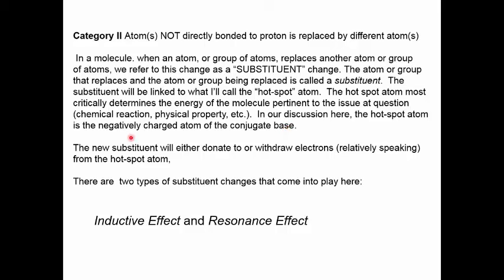Now, the new substituent will either donate electrons to the hotspot atom or withdraw electrons away from the hotspot atom. There are two types of substituent effects that come into play here. One's called the inductive effect, and the other is called the resonance effect.